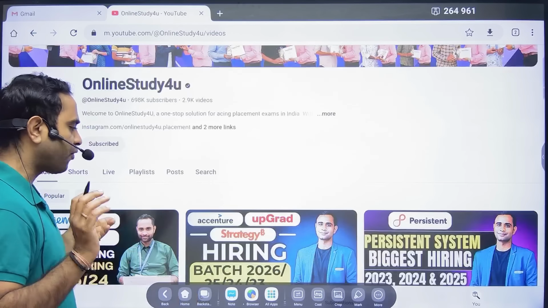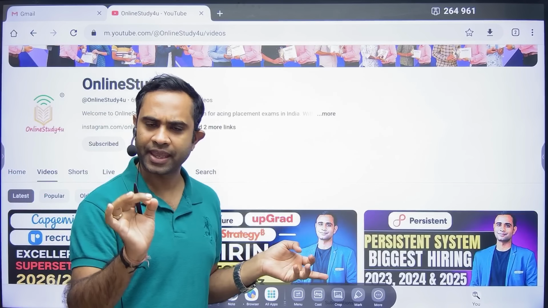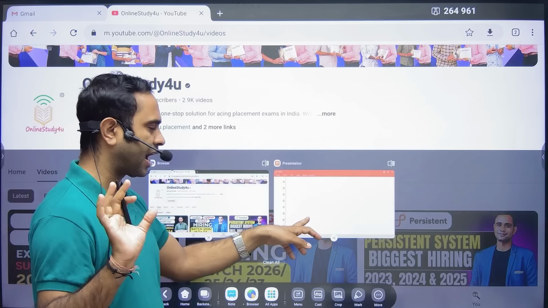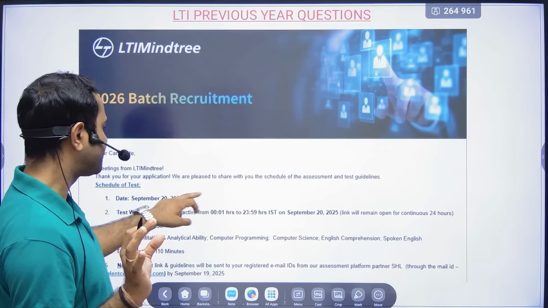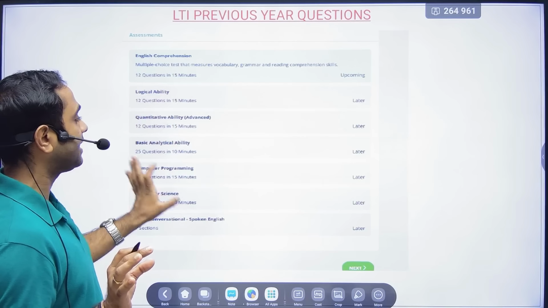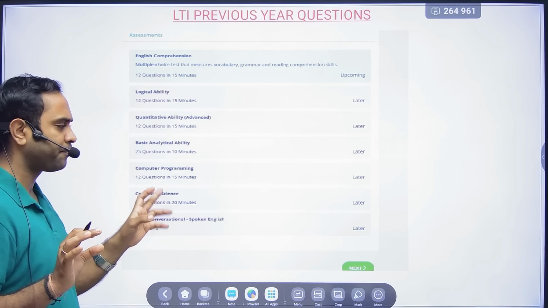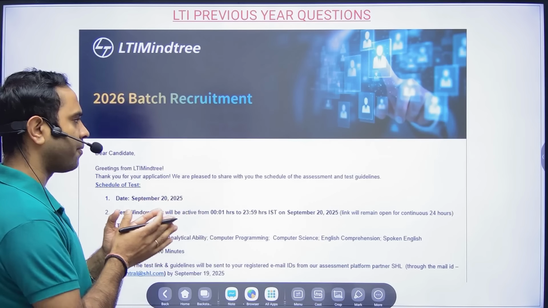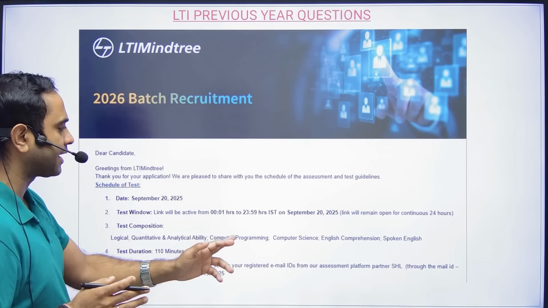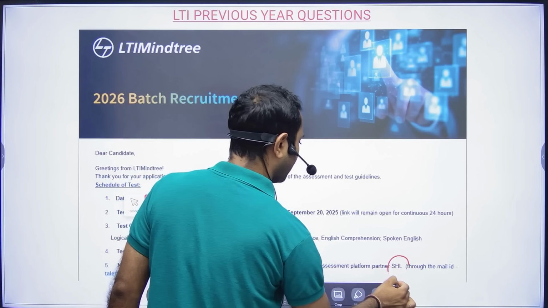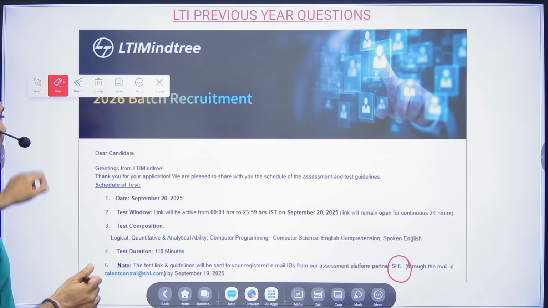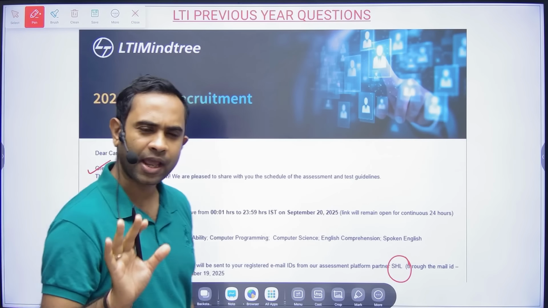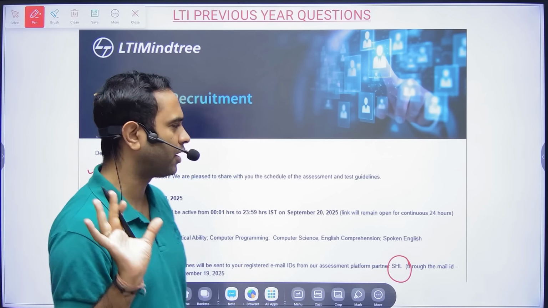Also, friends, there is a small change in the exam pattern, so we will discuss that too. It is basically about the timing which LTI has shared with the students. We will talk in detail one by one. The platform on which the exam will be conducted is none other than SHL. Dear candidates, greetings from LTI Mindtree. This exam is happening on campus, so you will be getting the link from your college itself.